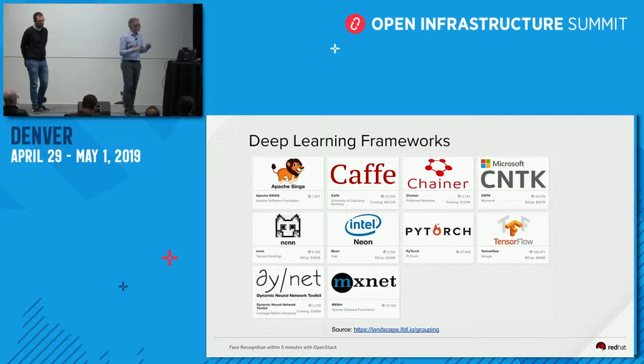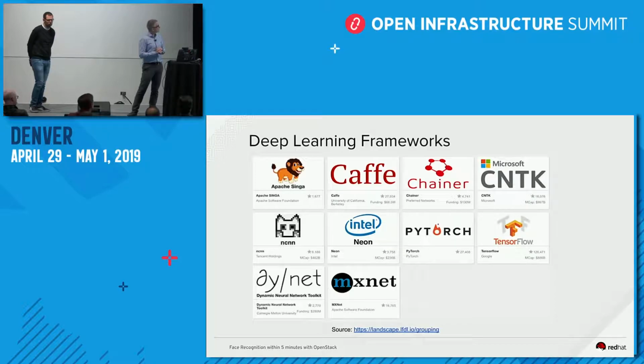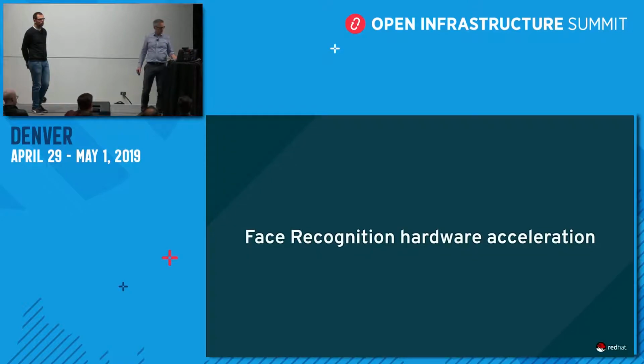And there are plenty of frameworks. The most used framework is TensorFlow, with a static graph, and PyTorch, more dynamic, more used for research. So you will find most of the tooling and frameworks on the Linux Foundation website. They are analyzing which types of frameworks.